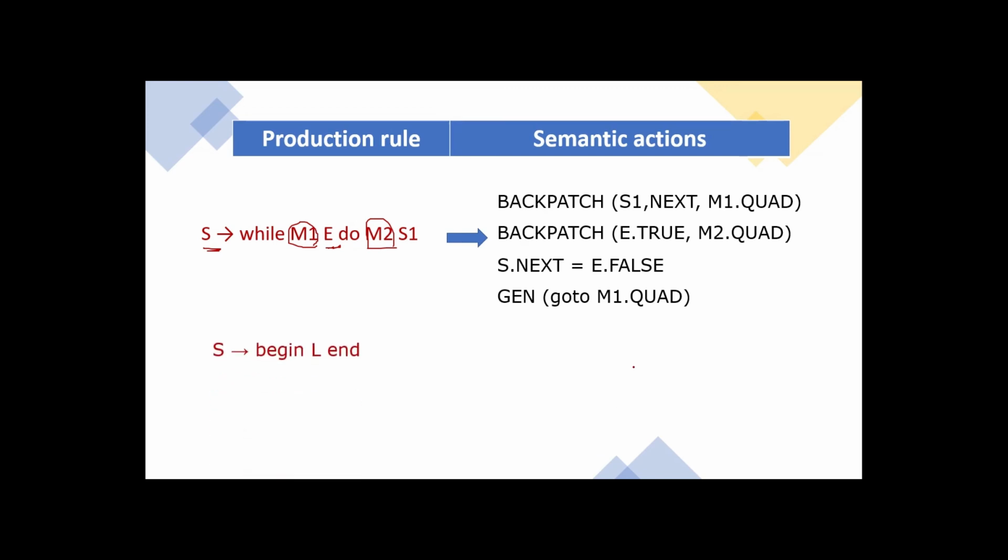Then for the next production, S gives begin L end. L is nothing but a set of statements. So for this, the action rule is S.next is equal to L.next. Since it is a set of statements, all the statements will be executed sequentially, so the next statements will be the next statements of L. Next, S gives A. It means an assignment statement. So the semantic action rule is S.next is equal to make list of, which makes a list of all the assignment statements to be associated with the statement S.